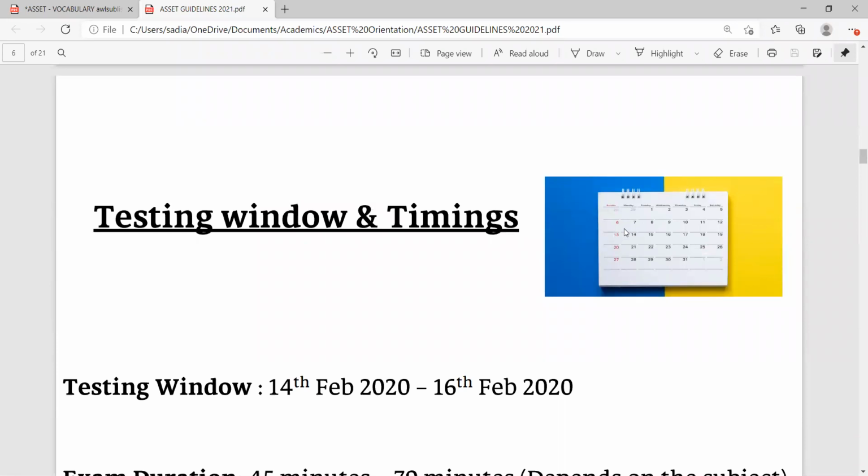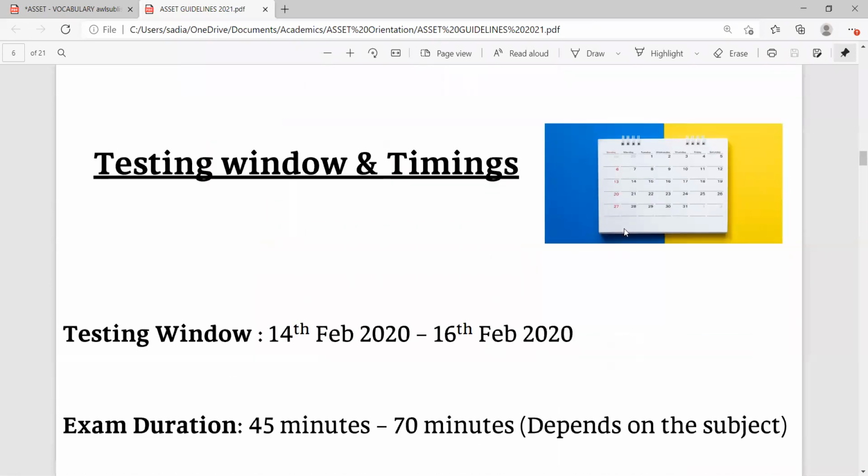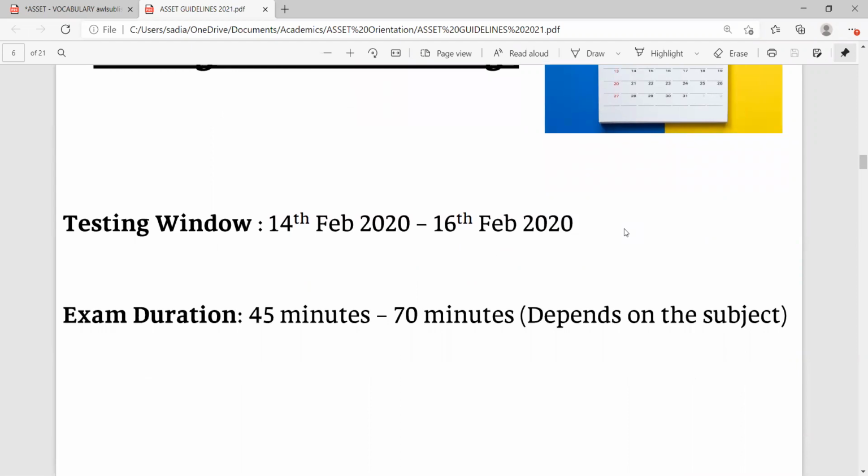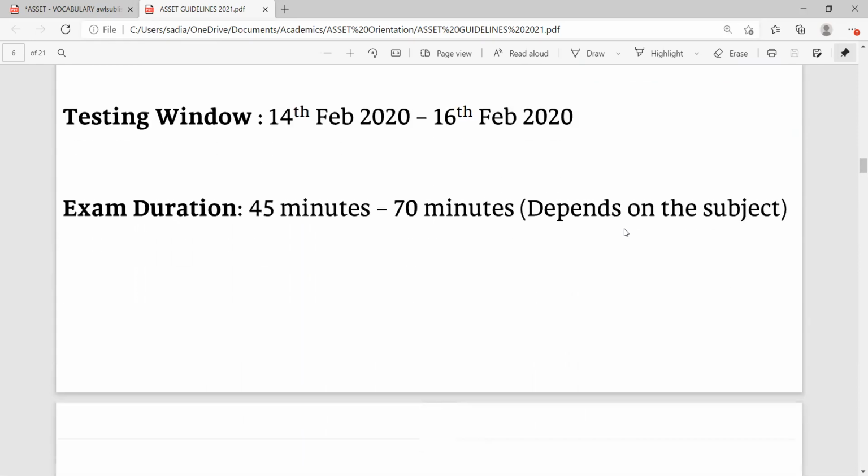Testing window and timings. The testing window is between the 14th of February and the 16th of February. The exam duration is 45 minutes to 70 minutes, depending on the subject. Roughly 1 hour, 60 minutes, will be shown on screen, and at the end of the duration, the test will get submitted automatically.